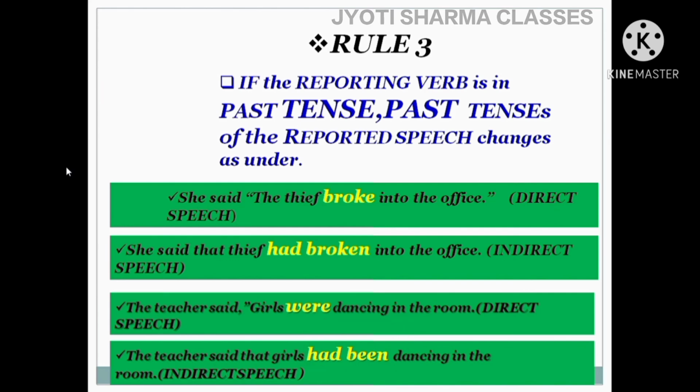So I hope you have understood the third rule also. These three rules are most important for narration, for changing the tense of the narrated speech. So in the next part, I will teach you assertive sentences.